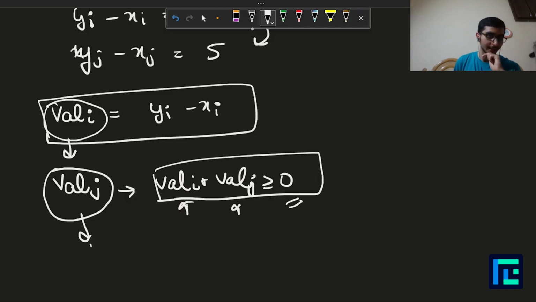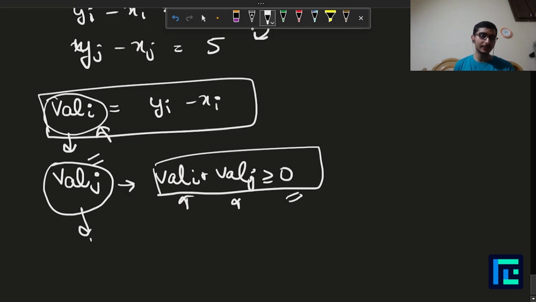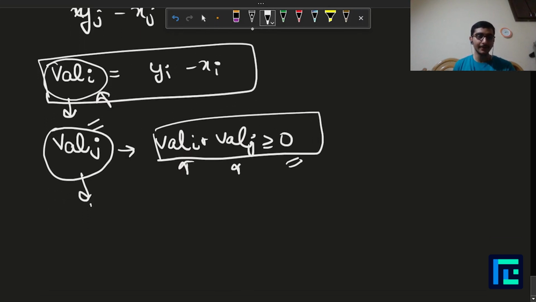into the restaurant, right? It is not necessary that I have to take everyone to the restaurant some day or the other. I can leave out some people as well. So if there does not exist any val j for this val I, I will simply leave out the val I. No issues. Otherwise, I will find the smallest value val j such that val I plus val j is greater than or equal to 0. Now, how will I do this? Again, pretty simple.